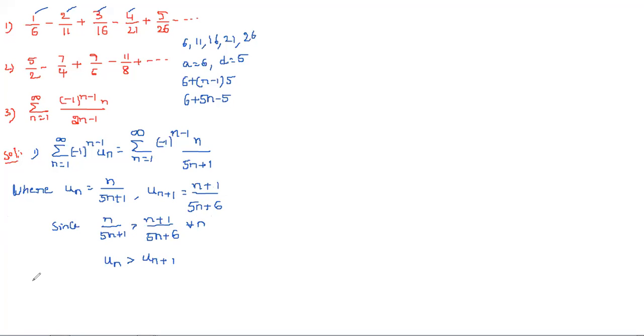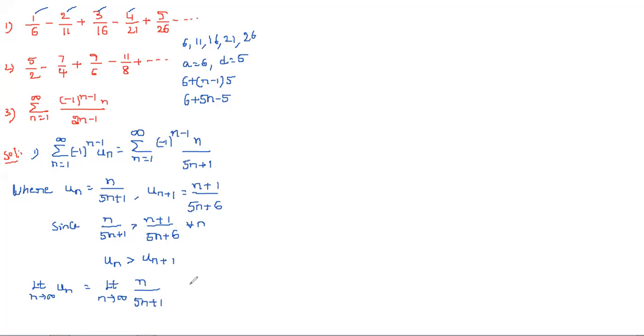Okay, and now coming to the second condition. Limit n tends to infinity of un is equal to limit n tends to infinity of n by 5n plus 1. Can you substitute infinity in place of n directly in that? No. Why? Because if you substitute infinity, we get infinity by infinity, an indeterminate form.